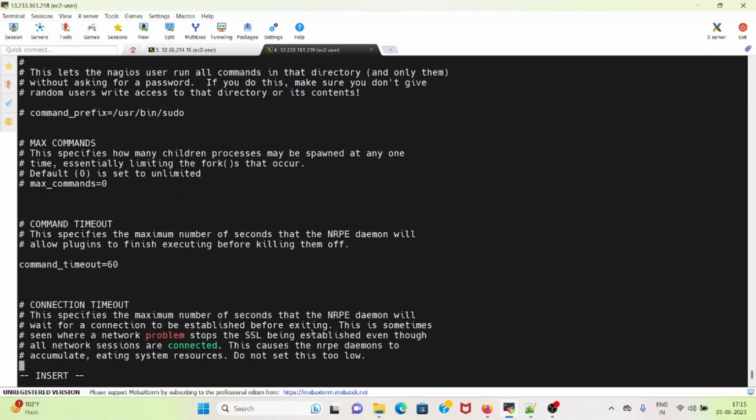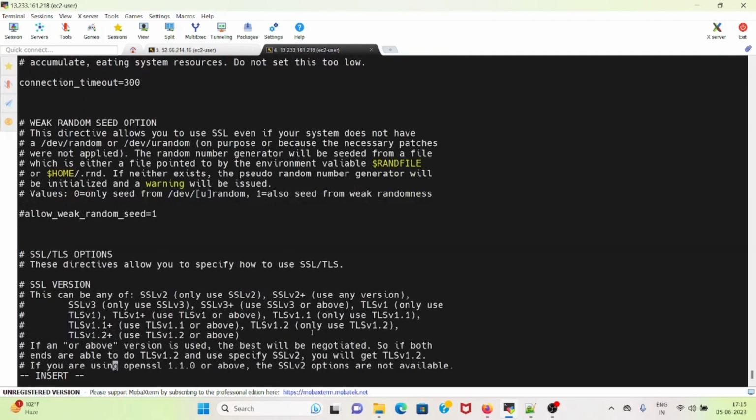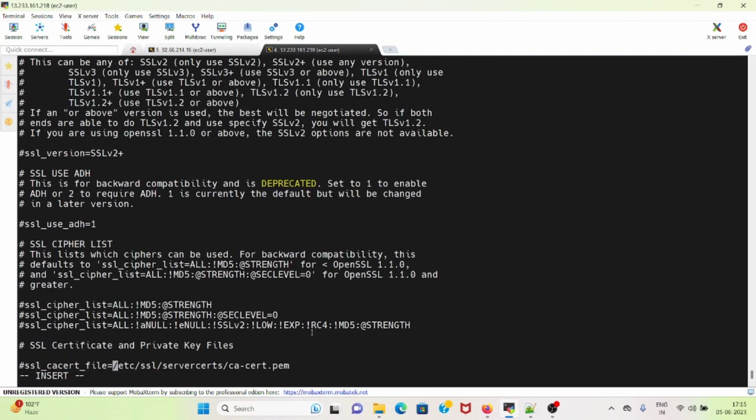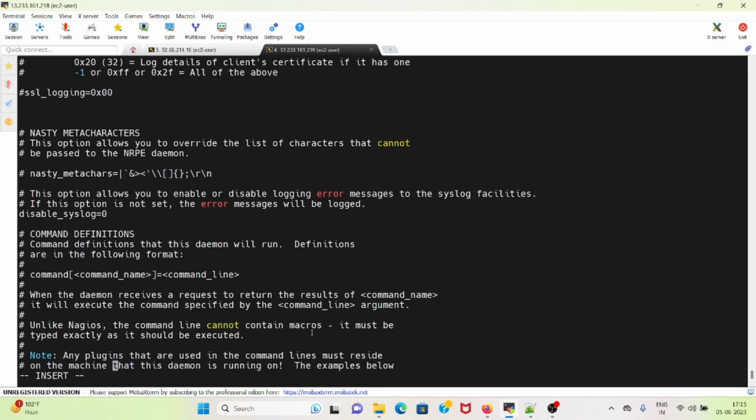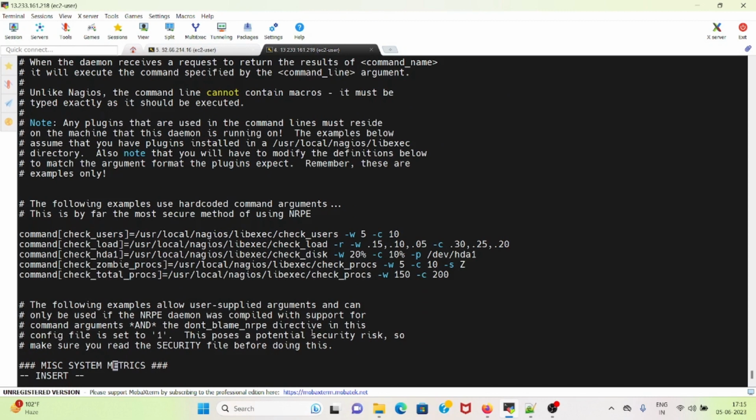I will go to the command section. So these are the commands that you can see here: check users, check load, check disk, check procs, that is check processes, check total processes, check zombie processes, check hda1, that is check disk.